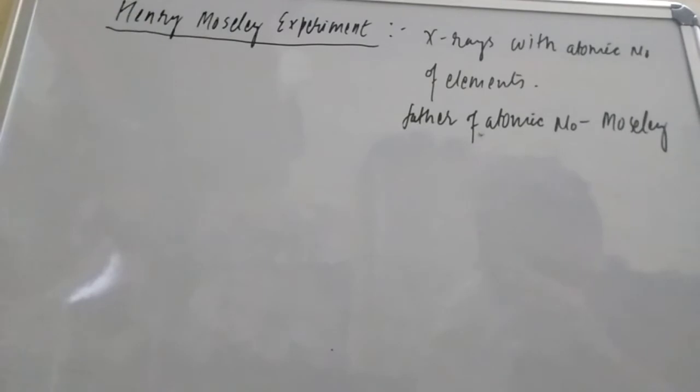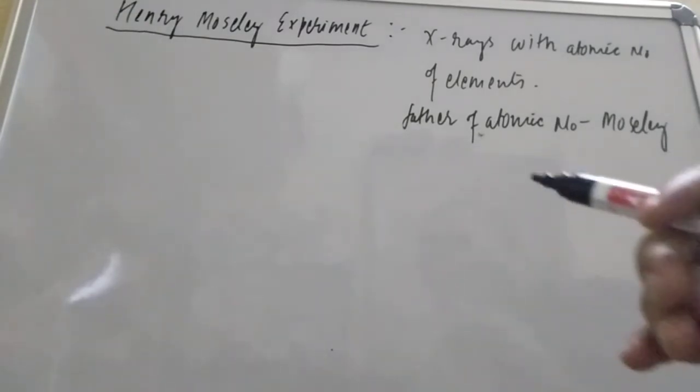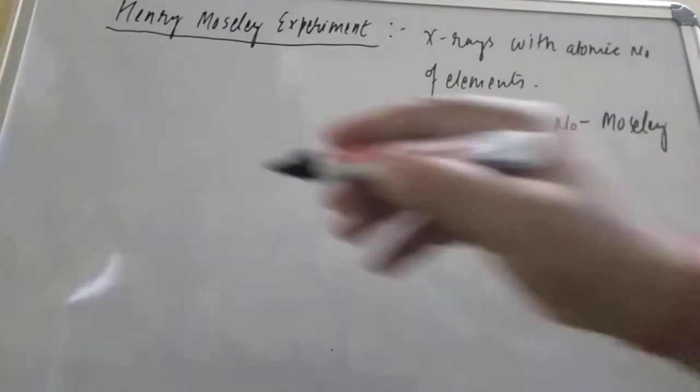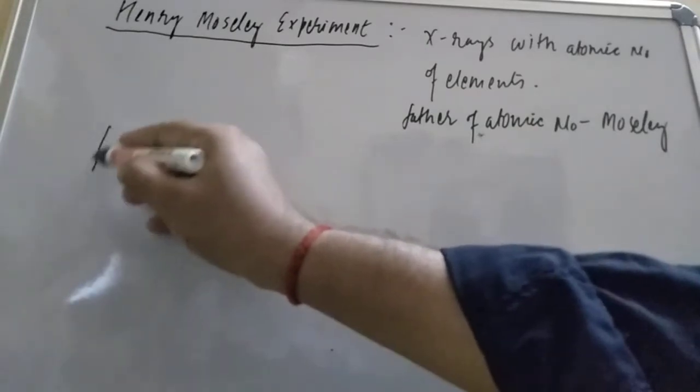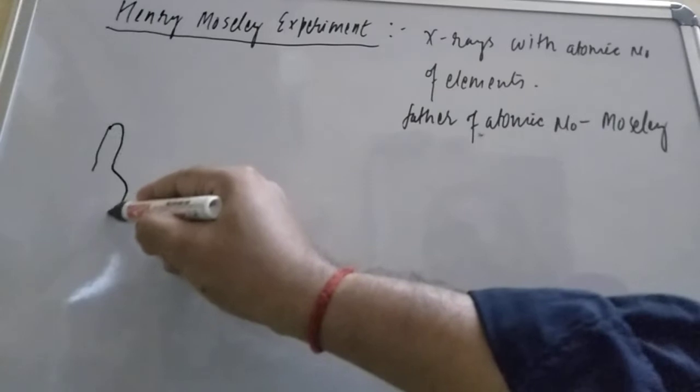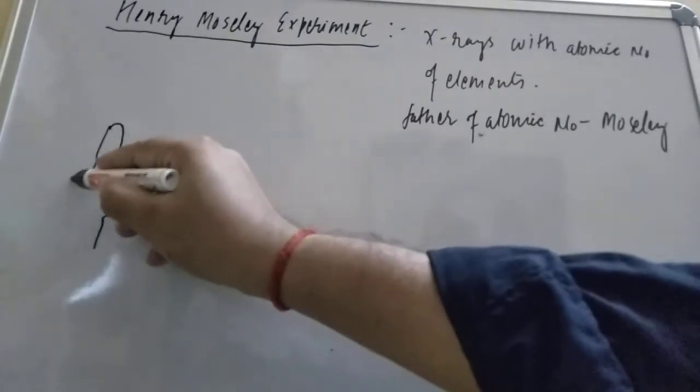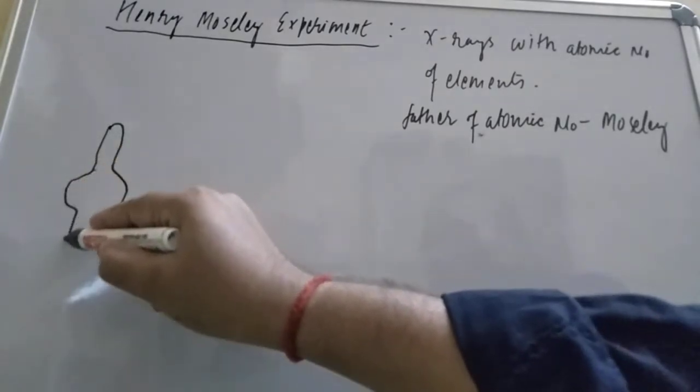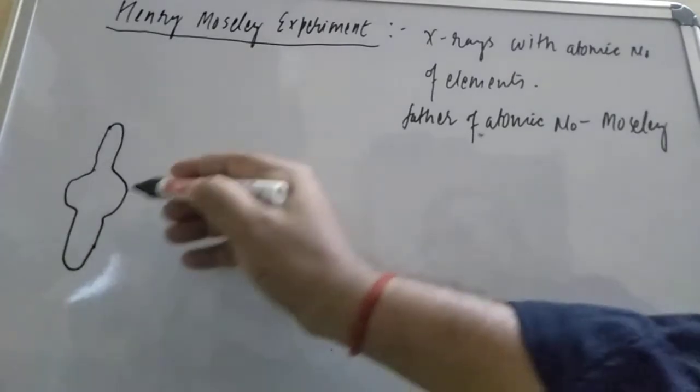So let us first study what an X-ray is, otherwise you will become very confused. There are X-ray tubes. A tube means that in the tube we keep a radioactive substance.